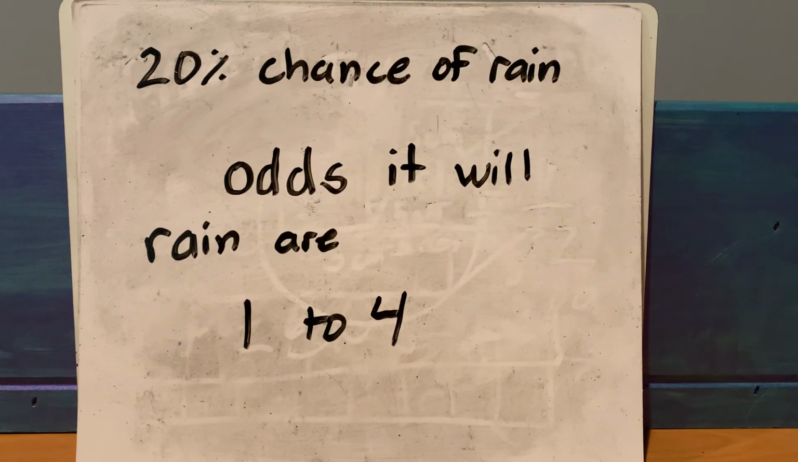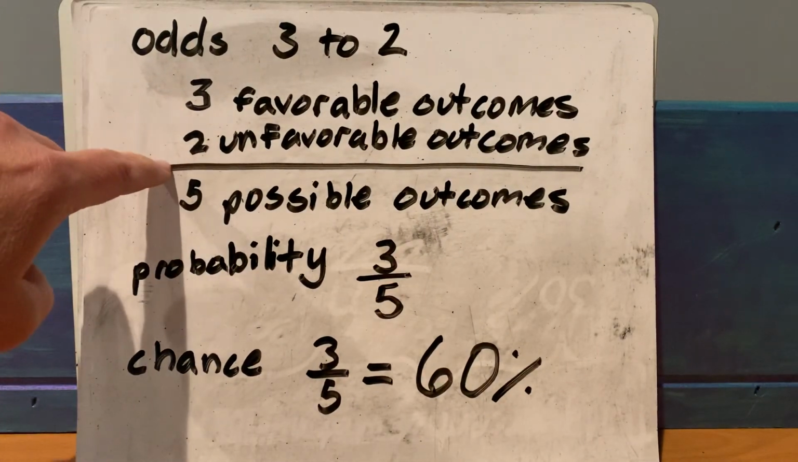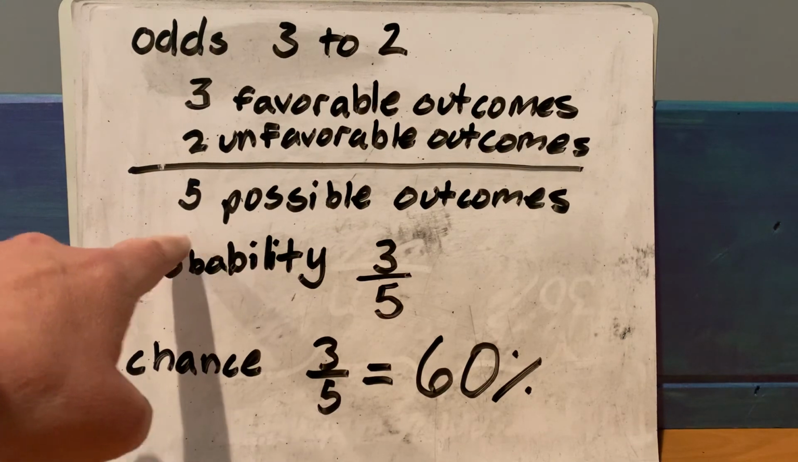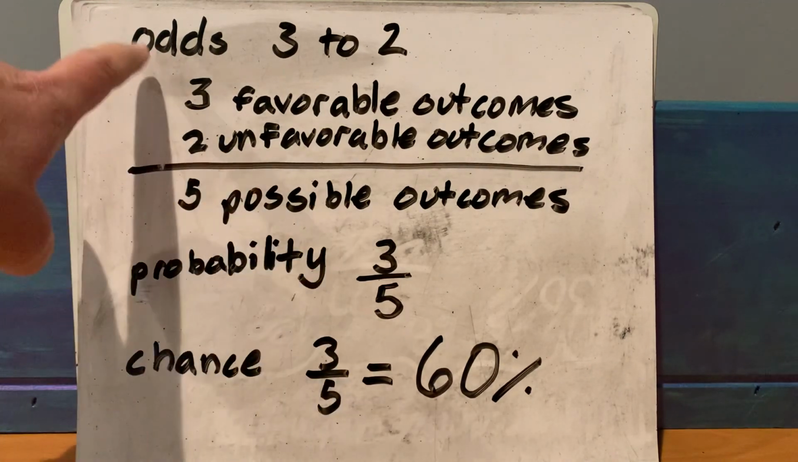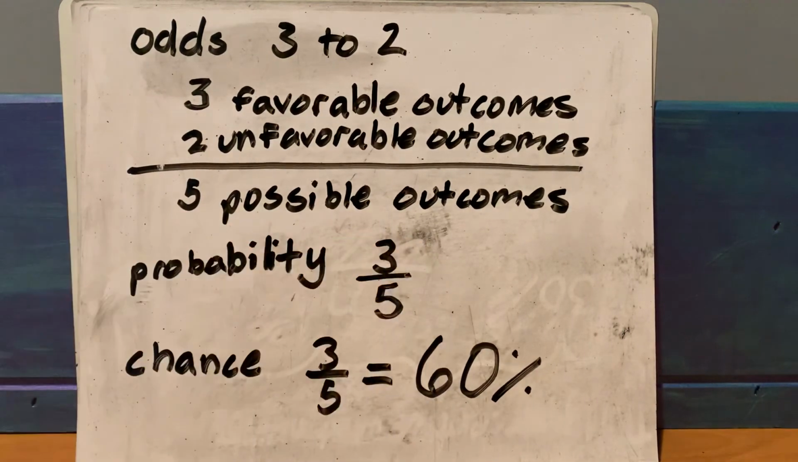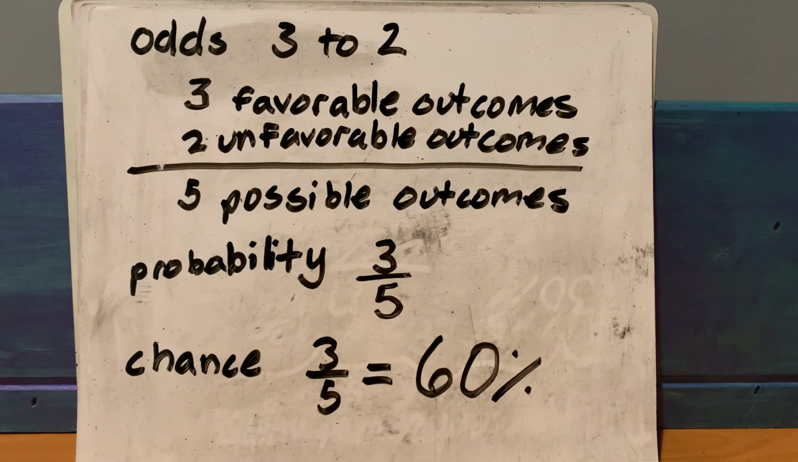The odds that a marble drawn from a bag will be red is 3 to 2. What is the probability that a red marble will be drawn, and what is the chance that a red marble will be drawn? First off, the odds are 3 to 2. So we know there are 3 favorable outcomes, 2 unfavorable outcomes. That gives us a total of 5 possibilities. So the probability of a red marble being drawn is 3 over 5, or 3/5. The chance that it will be drawn is 3/5, and we convert to a percentage, 60%.